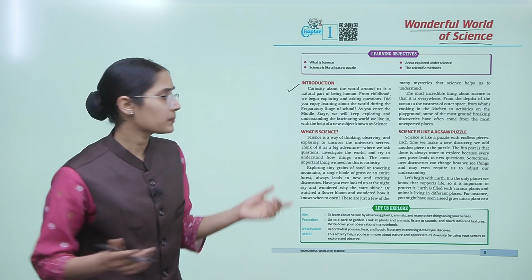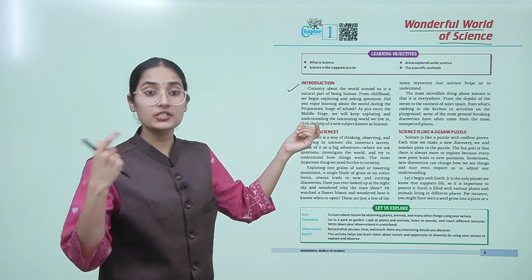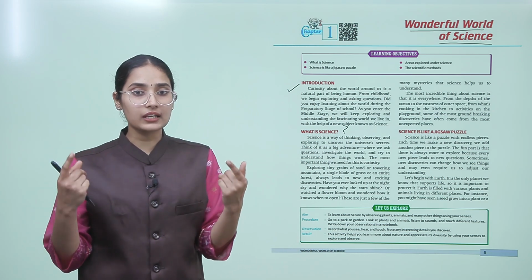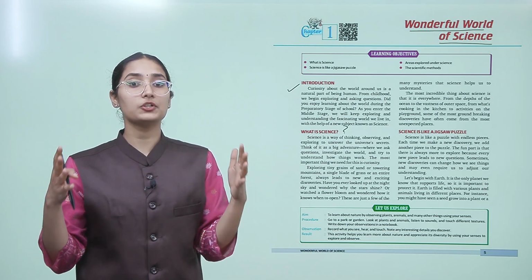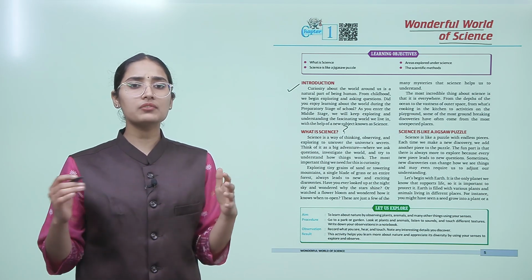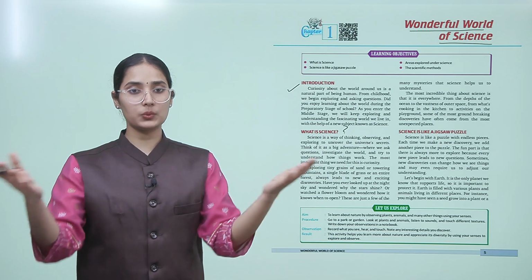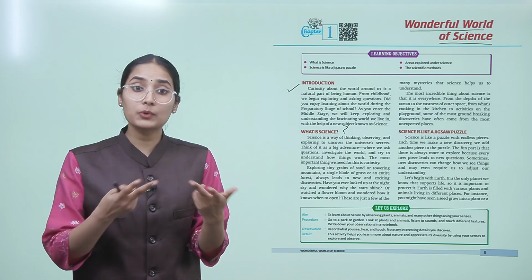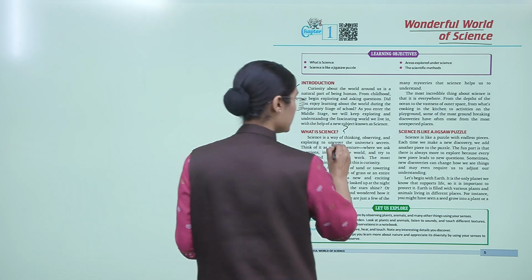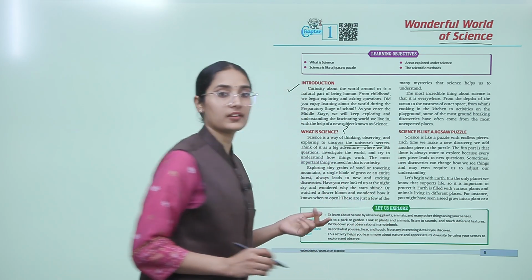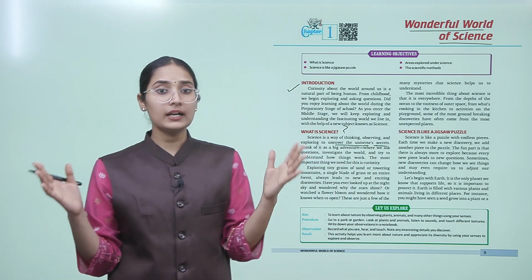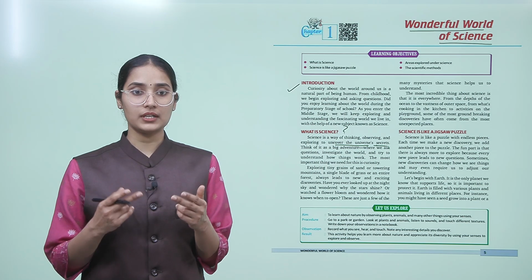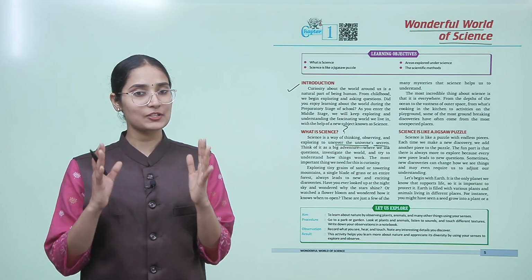So what is science? It begins from curiosity. But what is science? Science is a way of thinking, observing and exploring to uncover the universe's secrets. Whatever natural world we see outside, we think about it, we observe it, and then we explore it and uncover something new about it, something secret. So think of it as a big adventure where we ask questions, investigate the world and try to understand how things work. The most important thing we need for this is curiosity.